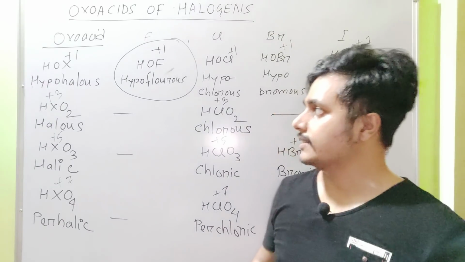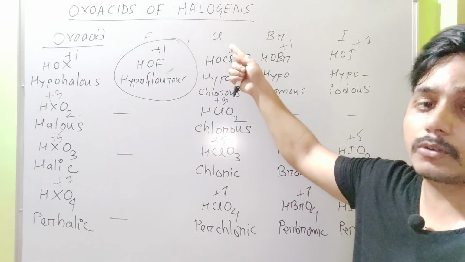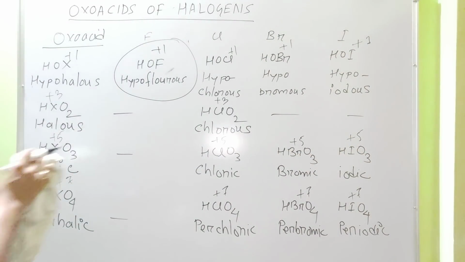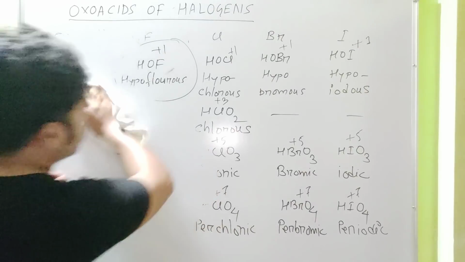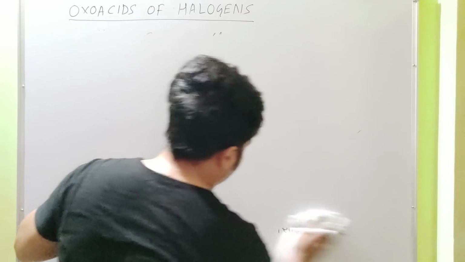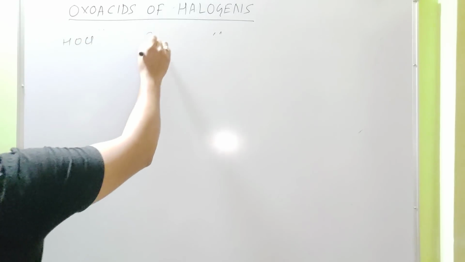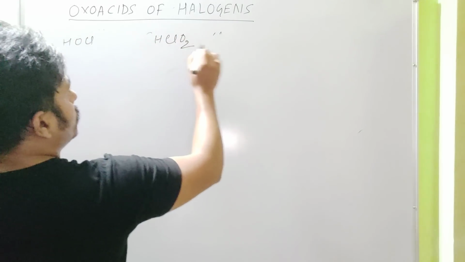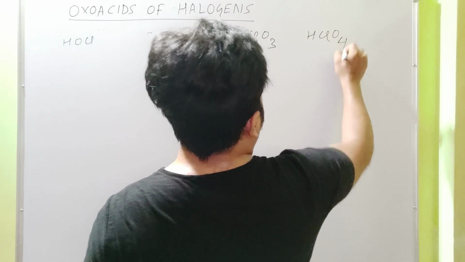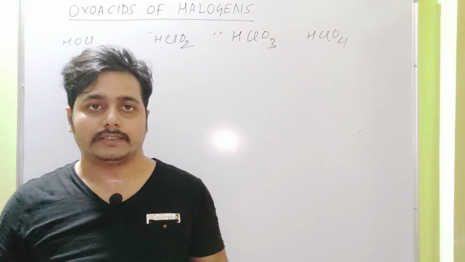Okay. Now I discuss structures of oxo acids by taking the examples of chlorine. Oxo acids of chlorine: HOCl, HClO2, HClO3, HClO4. In all these oxo acids, one hydrogen is present.